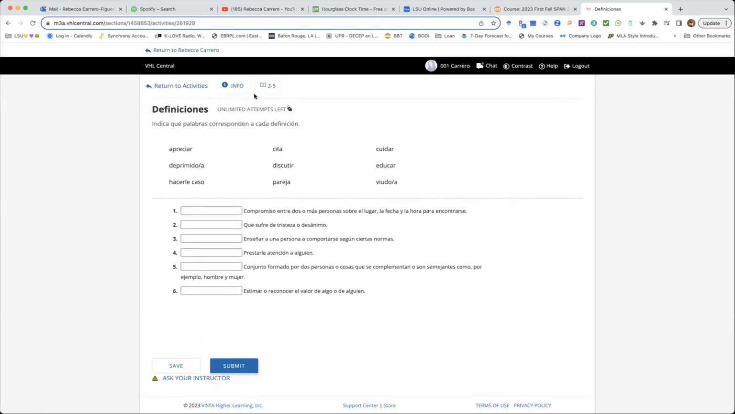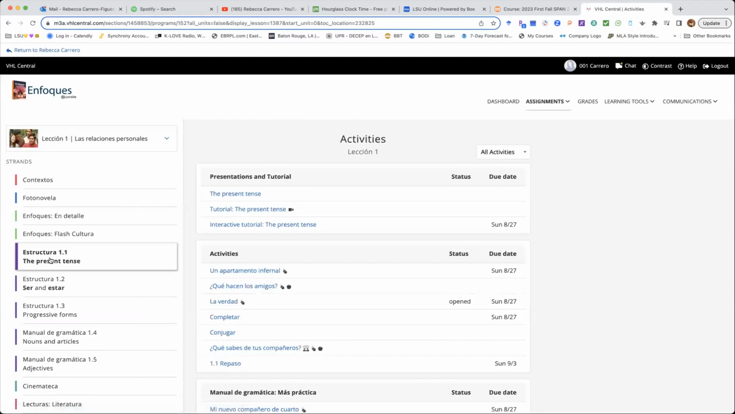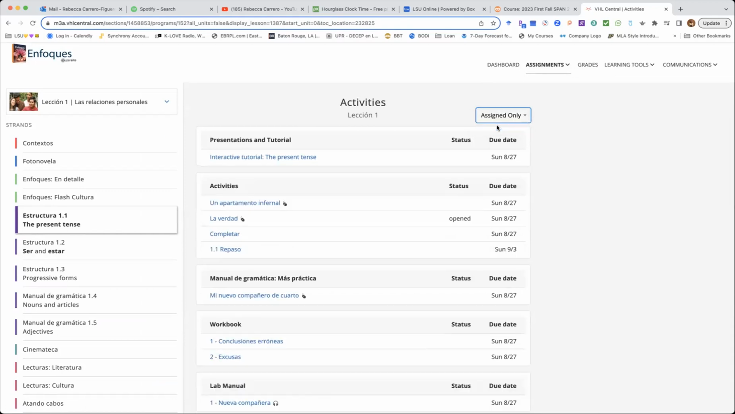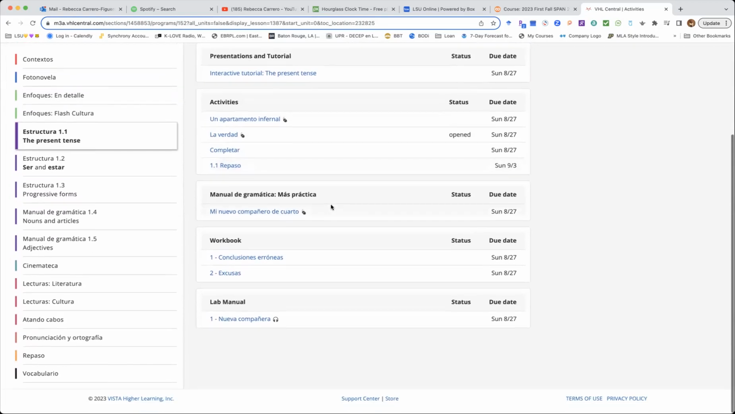If I want to go back, see the return to activities here, and it will take you to the previous page, okay? How am I going to get into present tense? So I click on the left, present tense, and see the same thing. Now, since I have modified the tab and all activities are shown, click on assign only and don't get overwhelmed by all the activities that are available for each chapter or section, I should say, and see that for the presente, the present tense, you have all these activities assigned.